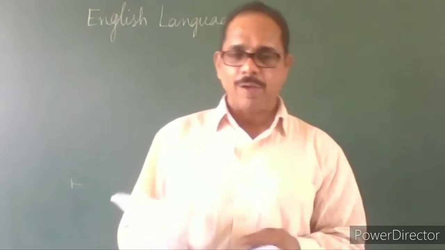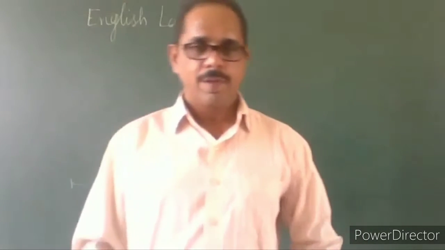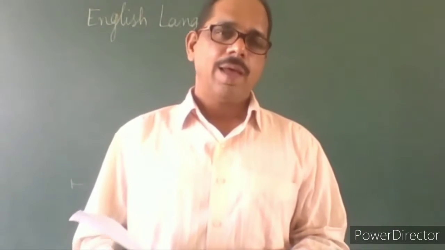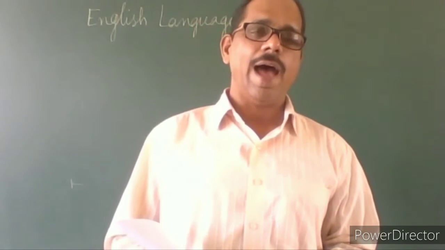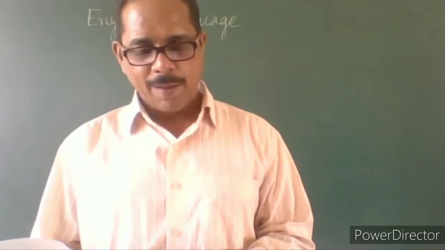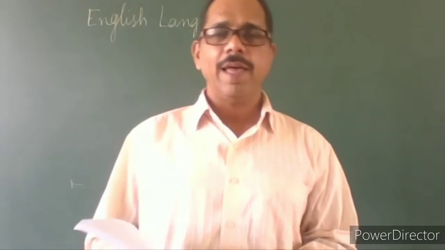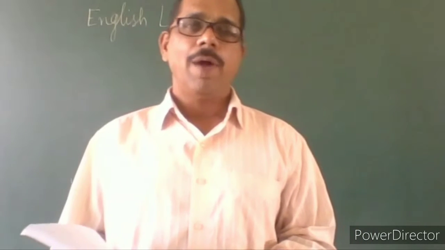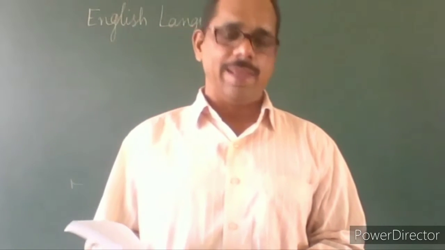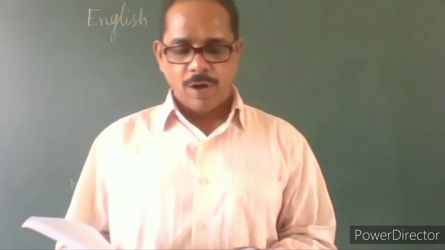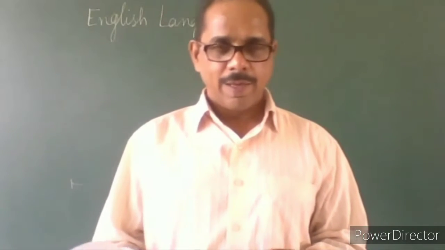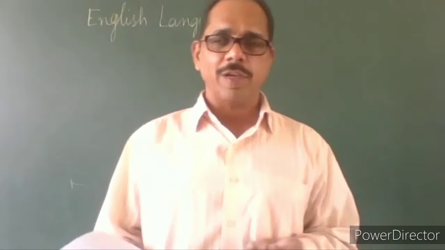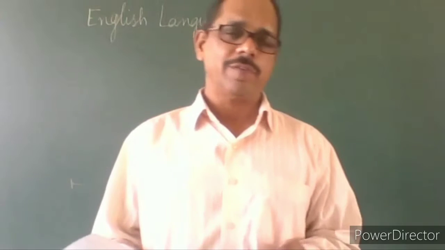So two or more singular subjects connected with a conjunction like and. For example, suppose he says, he is a great friend of mine. He is. But when you are connecting it, he and I, he is singular, I also is singular. He is third person singular, I is first person singular.